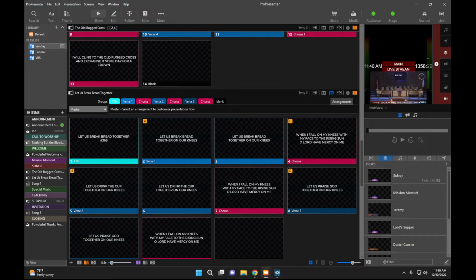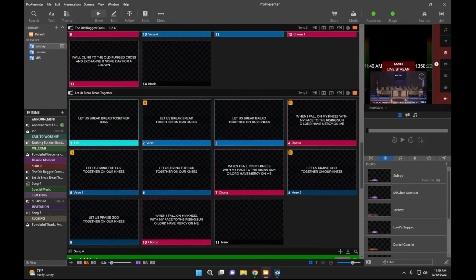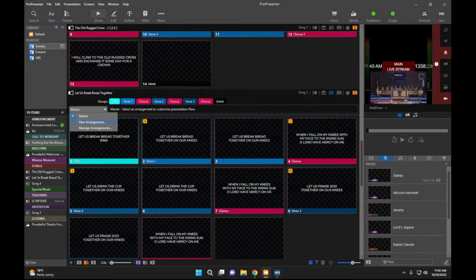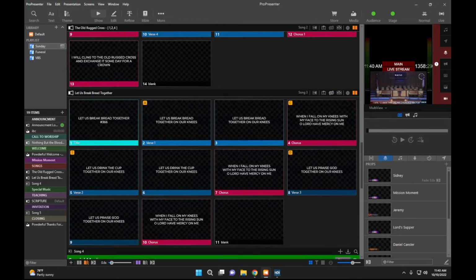Sometimes whenever you add a song from Song Select, it'll give you the verses, but it'll only give you one chorus. And so you'll have to make a new arrangement and put the chorus in place where you want it by dropping it like we did before, dropping it in place.